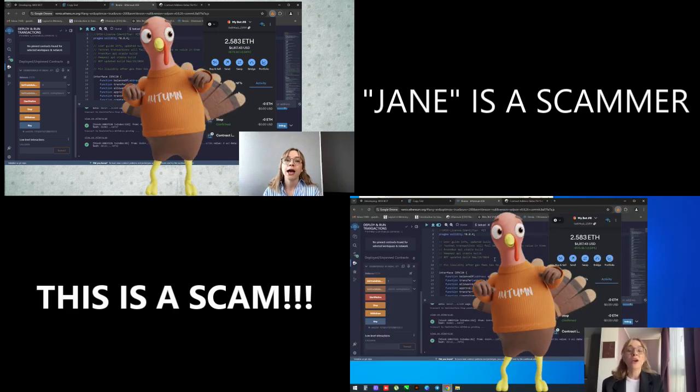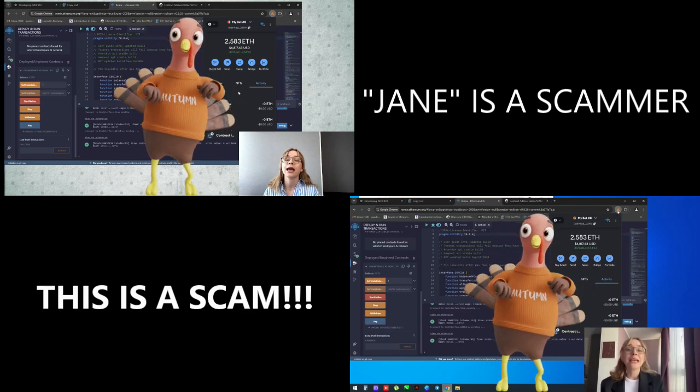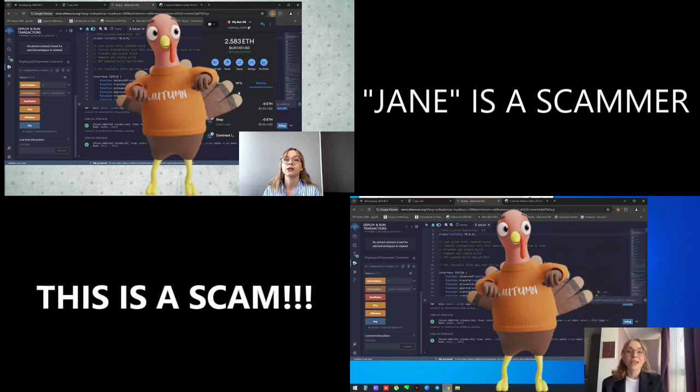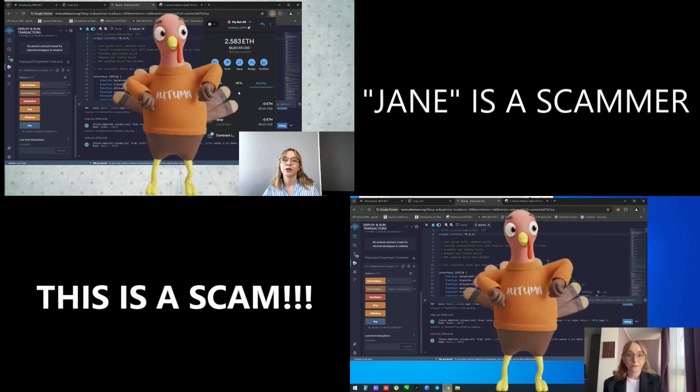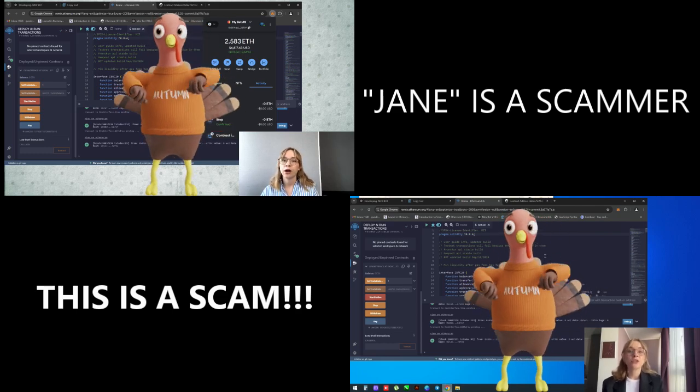Alright, so if you have errors after your contract is deployed, now we'll show you how to fix it. So the most popular problem is when Remix can't calculate the transaction fee. This is due to the fact that after the deploy, you have to wait more than 10 minutes and Remix just loses connection with the bot code.